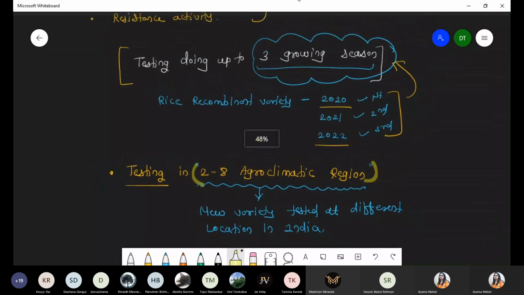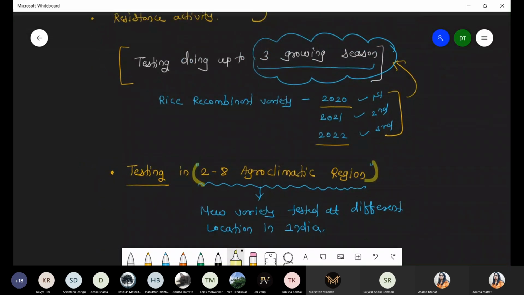Got it? Is this point clear, everyone? See, very easy, very basic. Doesn't matter, you can manipulate everything.